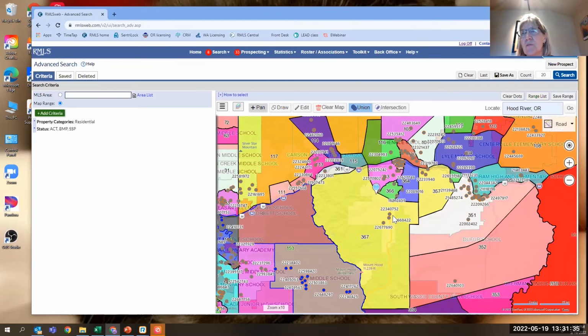We just did this with Hewsome. It doesn't come up when you pick the area. There's a couple of little towns that don't come up as choices. So people think the home is in Hood River because it has a Hood River address, but it really is in Odell, which is 366.